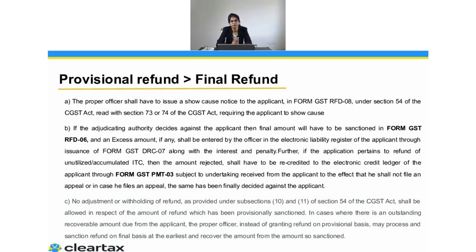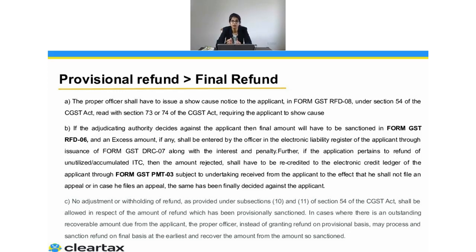Think of an example. You applied, you filled the form RFD 01 along with the documents. You applied for a refund of 100, just as an example. The refund amount was 100. Now, the proper officer has already given you the refund of 90 on a provisional basis.